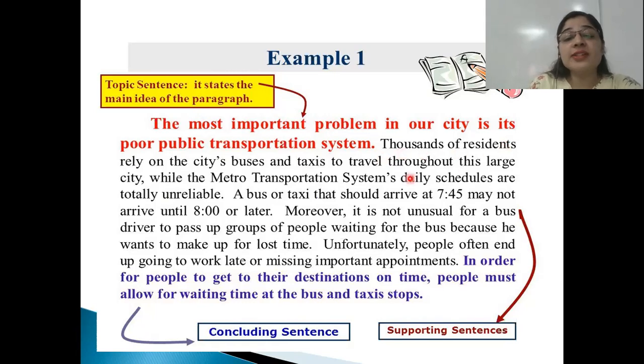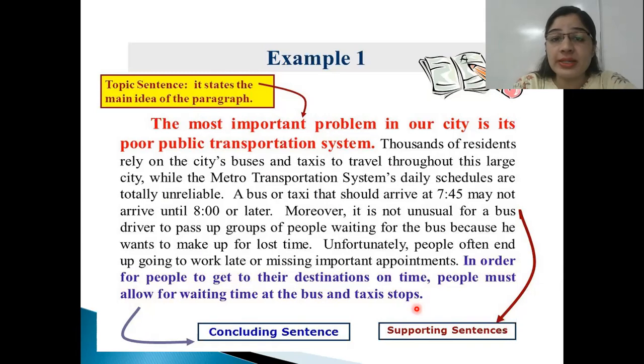Like, thousands of residents rely on the city's buses and taxis to travel throughout this large city, while the metro transportation system's daily schedules are totally unreliable. A bus or taxi that should arrive at 7:45 may not arrive until 8 or later, and so on. And in the end, what is the sentence? In order for people to get to their destinations on time, people must allow for waiting time at the bus and taxi stops. So this becomes a concluding sentence.